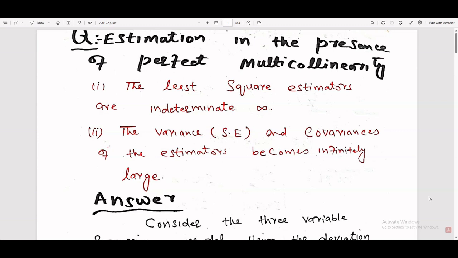In this video, I solve the slope parameter of a regression model in the presence of perfect multicollinearity. What is perfect multicollinearity? When both independent variables have a correlation of exactly 1, it is called perfect multicollinearity.